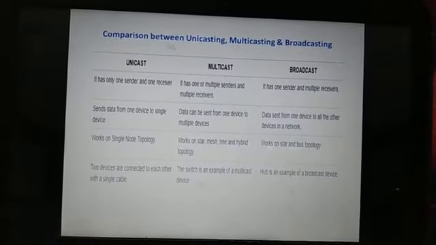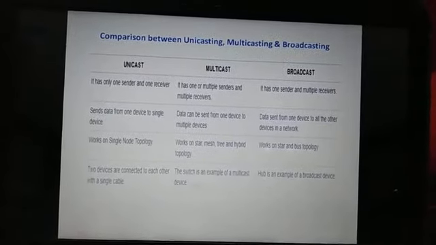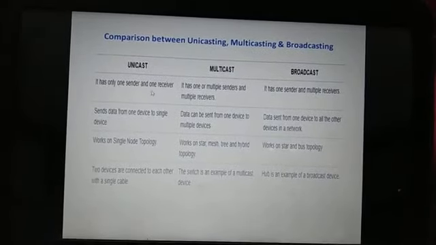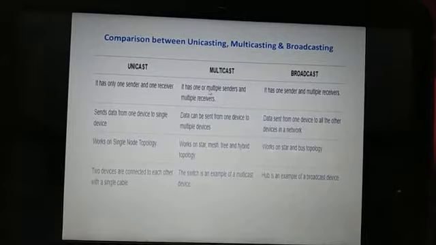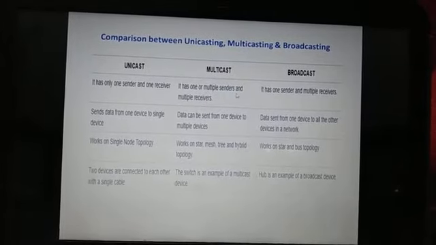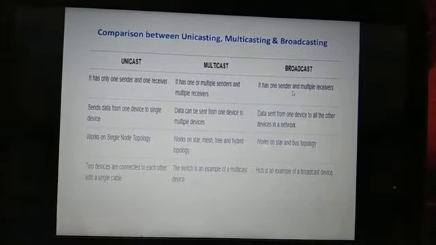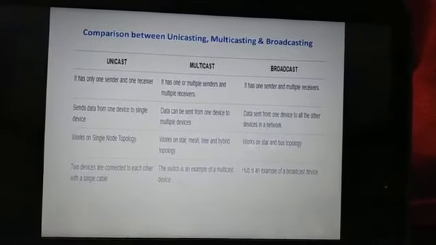Now the comparison between unicasting, multicasting and broadcasting. In case of unicast, it has only one sender and one receiver, whereas in case of multicast, it has one or more senders and multiple receivers. In case of broadcast, it has one sender and multiple receivers.